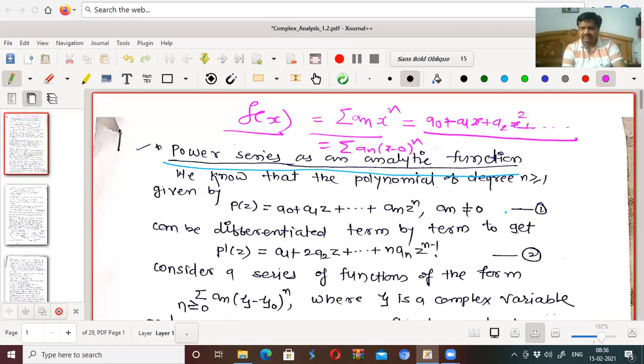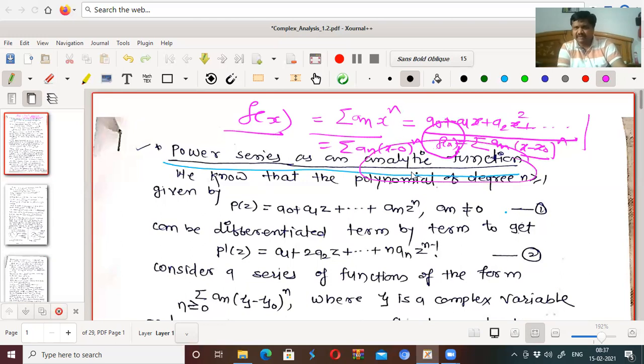The power series representation in real analysis was of this form also: an x minus x0 to the power n, and this is called the power series representation of f of x about x equal to x0, about the point x0, isn't it? So in the same way as in the real analysis, we have a power series representation for analytic function.